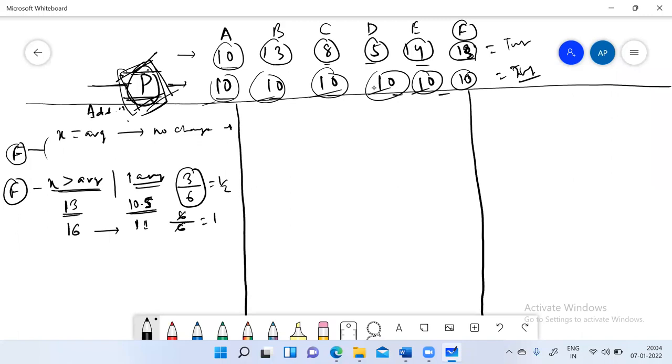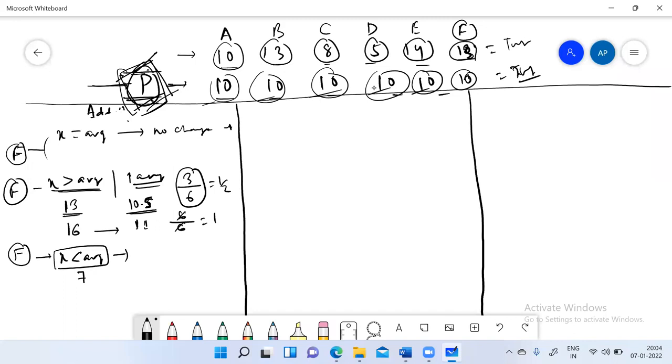So now let's take the number which is less than the average, and here is the catch now. If X is less than the average, you can deal with this situation in 2 ways. Let's take an example first. If the value of X is 7.